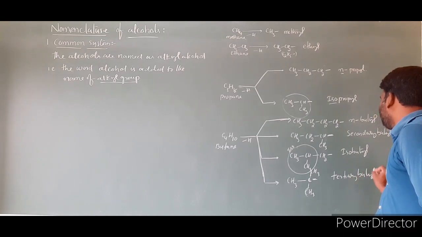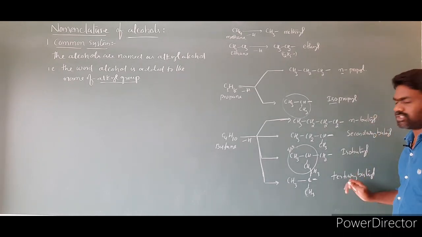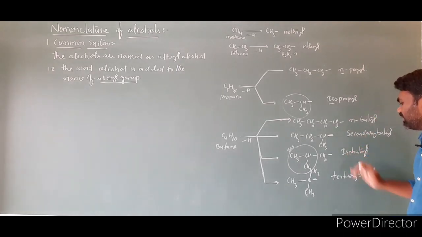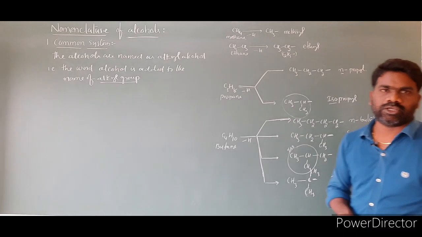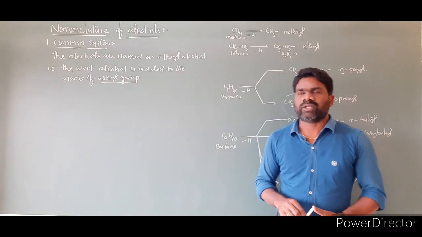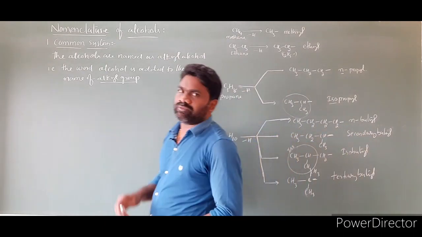Tertiary butyl. So secondary butyl, tertiary butyl, isobutyl, N-butyl. N-butyl, secondary butyl, isobutyl and tertiary butyl. So these are the different types of alkyl groups. Now coming to the common system of nomenclature.